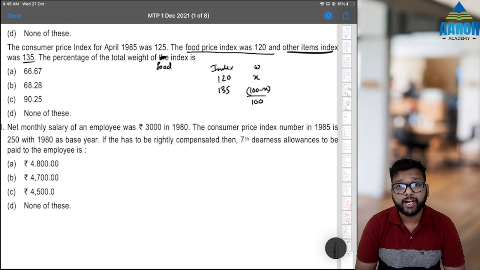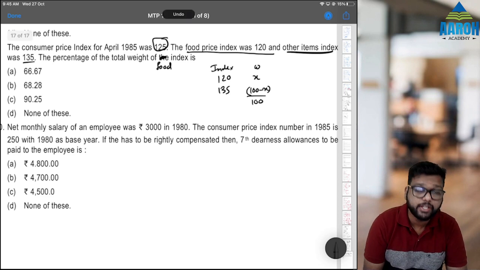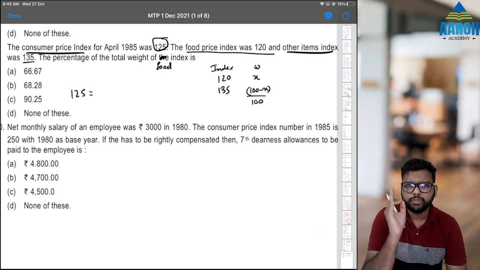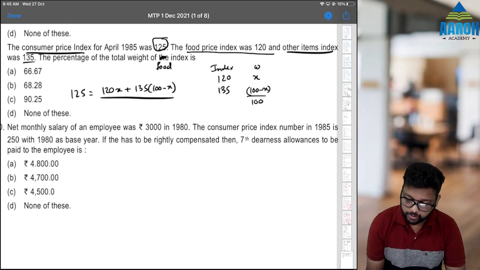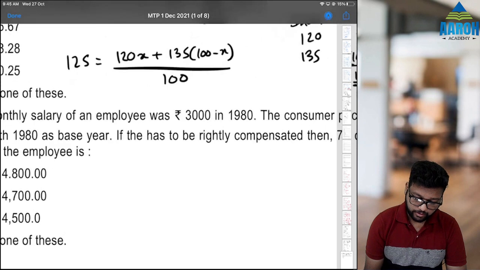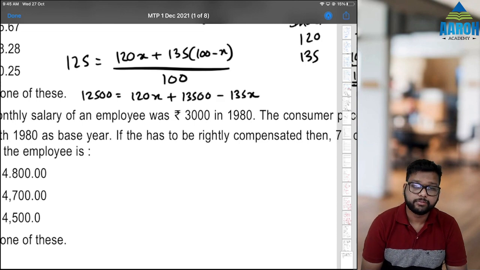But we know that the weighted average is what? 125, the total consumer price index. How do we get the weighted average? Summation WX, that is 120 into X plus 135 into 100 minus X, upon summation W, that is 100. We can just solve this equation. That means 12500 is equal to 120x plus 13500 minus 135x.